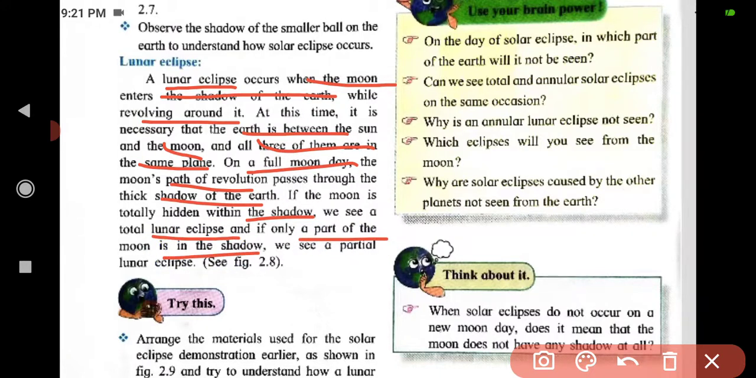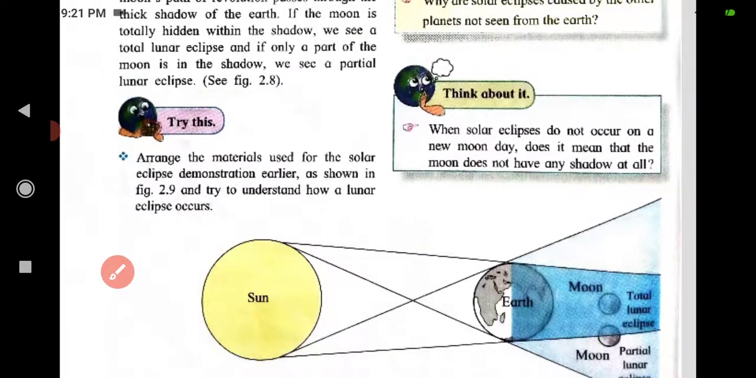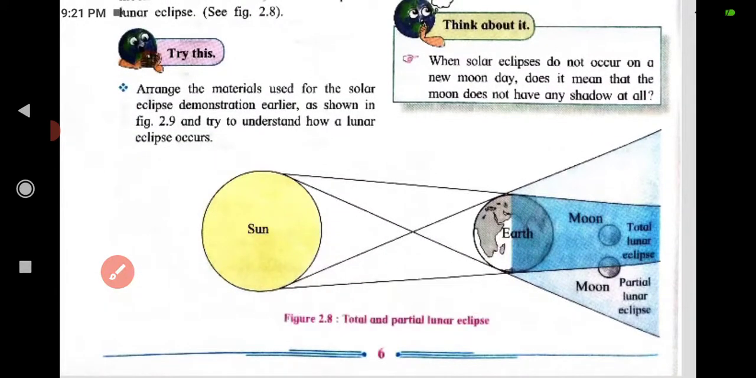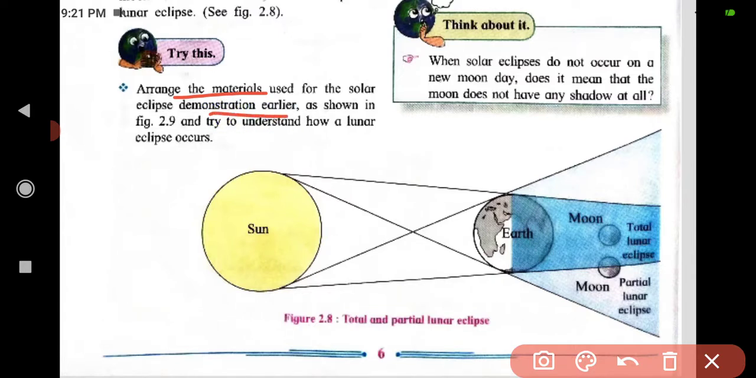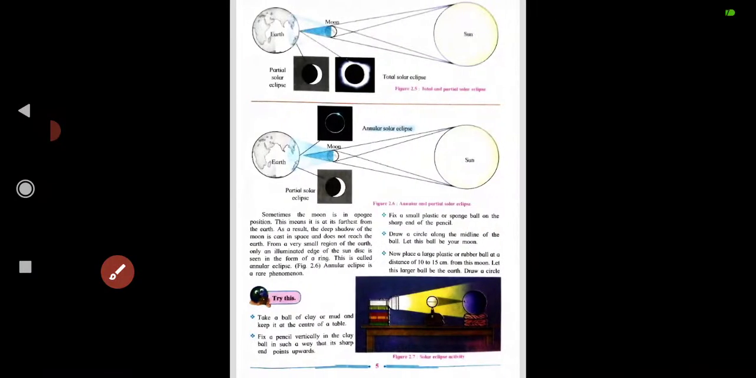Now try this. Arrange the material used for the solar eclipse demonstration earlier as shown in figure 2.9 and try to understand how a lunar eclipse occurs. The same things which we used for the solar eclipse demonstration, we have to use here. See, here is the sun, earth, moon, and the torch. See the figure they have given here.